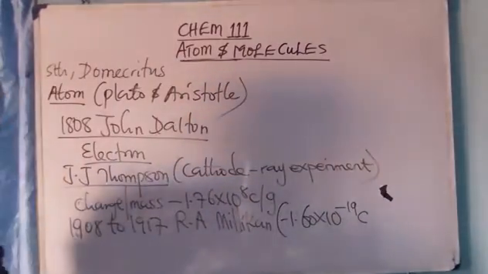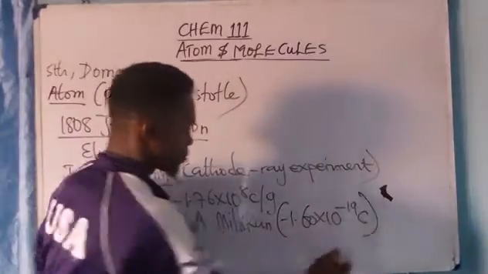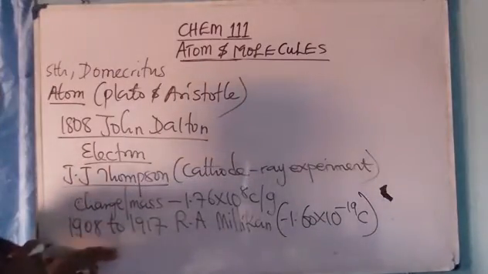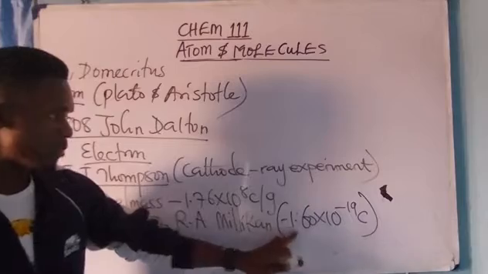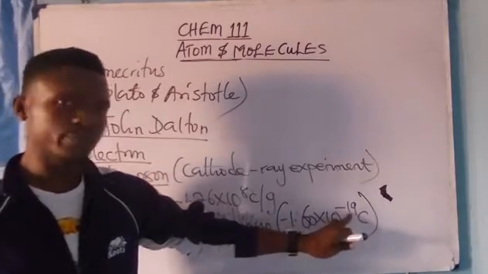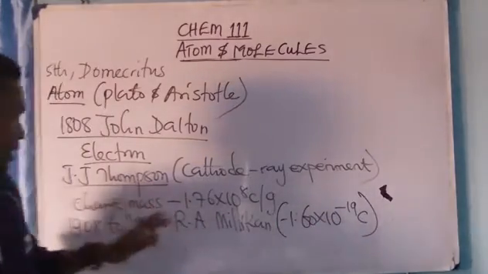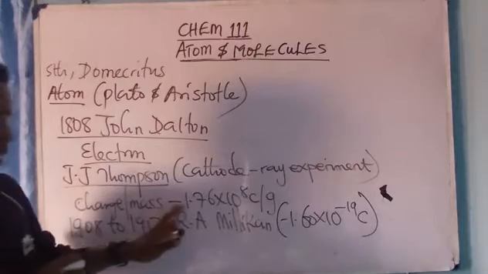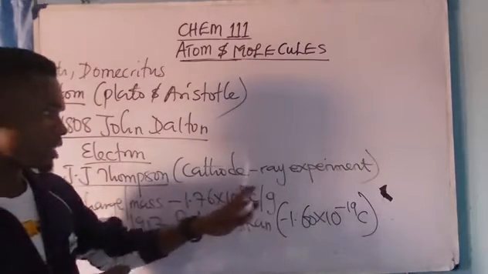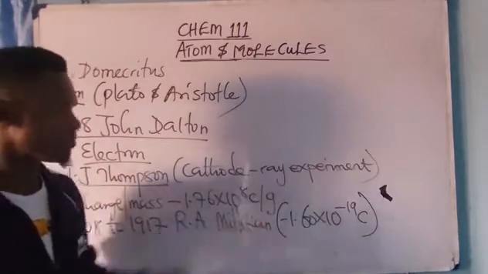Alright, so this was his own postulation, that the charge of the electron was minus 1.60 times 10 raised to power minus 19 coulomb. Then that of J.J. Thomson was minus 1.76 times 10 raised to power 8 coulomb per gram.